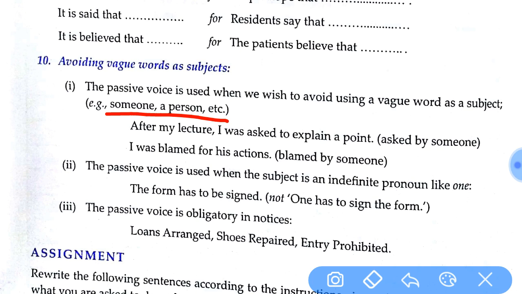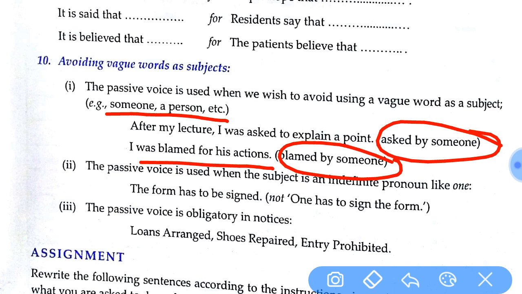I was blamed for his action. Now this by someone is not necessary. After my lecture I was asked by someone to explain the point, that is what we think of writing. If somebody's name was given, then you have to use it. Since the name is not given, for example, I was blamed by someone for his action, so that by someone is not necessary.